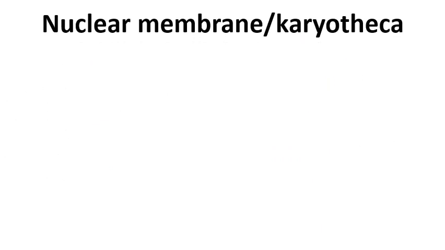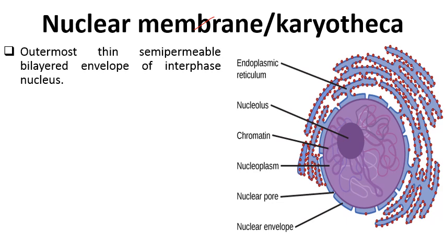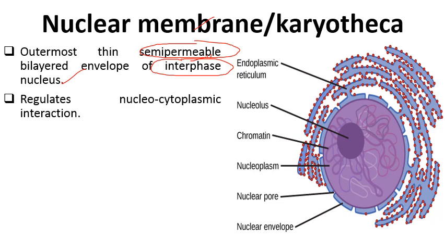So firstly, nuclear membrane or karyotheca. It is the outermost thin semi-permeable bilayer envelope of interphase nucleus. It is present in the interphase nucleus, while when the cell undergoes cell division, this nuclear envelope is destroyed or disintegrates, so that there is separation of the chromosomes. And its main function is in regulation of nucleocytoplasmic interactions.